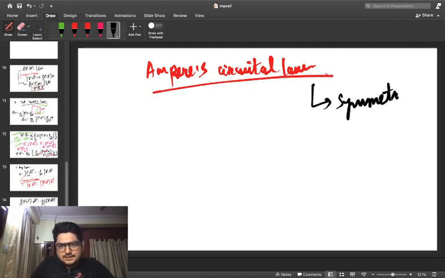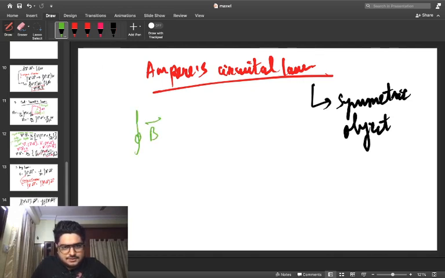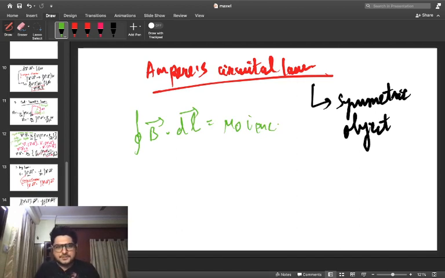So once again, without going up to the deep investigation of Ampere's circuital law, we were just trying to write down the expression which pertains, that is, the closed linear integral of the magnetic field is equal to the permeability of free space times the current enclosed. This is what I can write down over here.